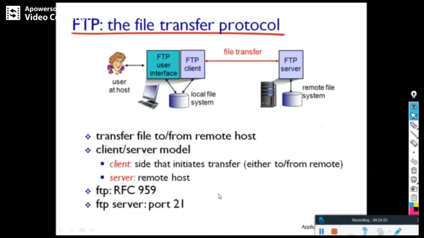So now the next one is nothing but File Transfer Protocol. File Transfer Protocol is a client-server protocol. It makes use of port numbers 20 and 21. 20 is for data and 21 is for control.